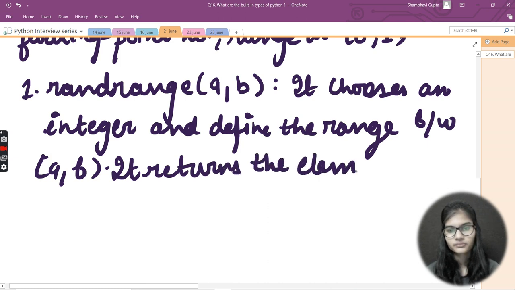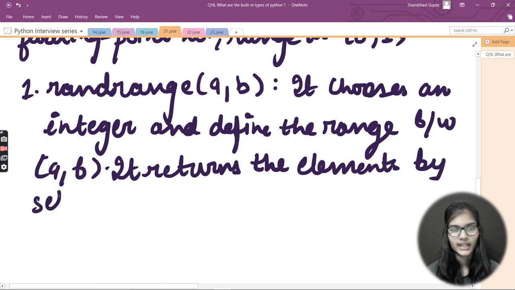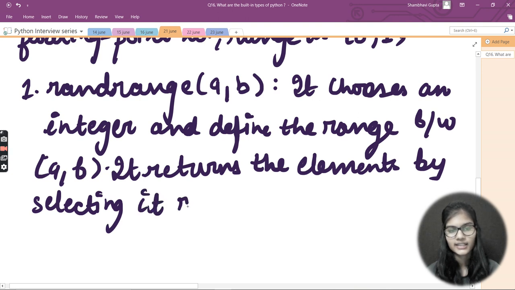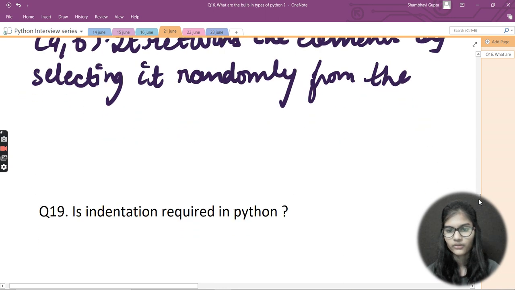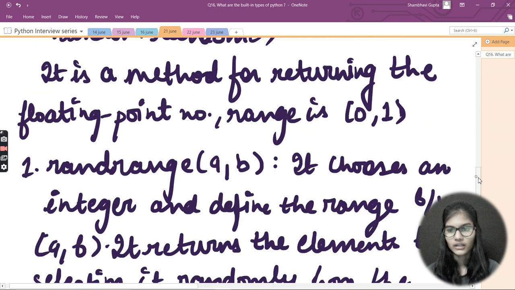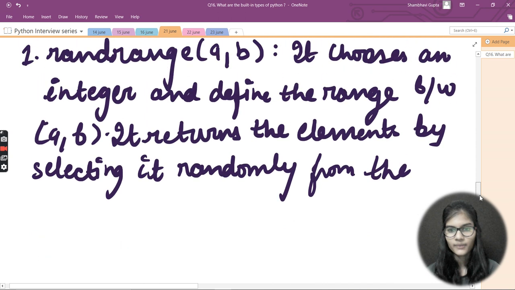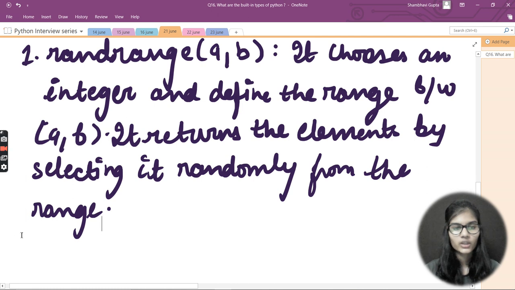It returns the elements by selecting them randomly from the range specified. So this is the use of the randrange function, a, b.